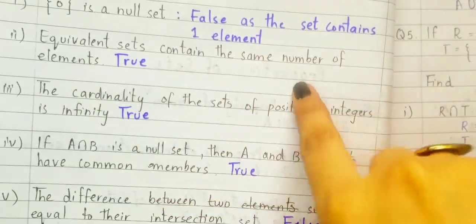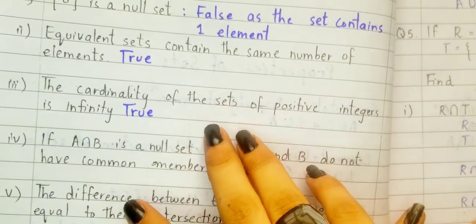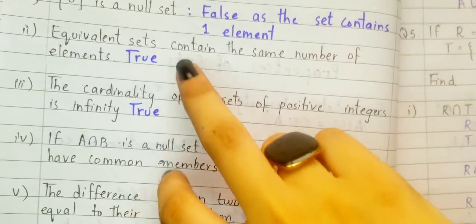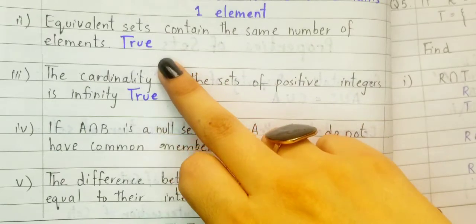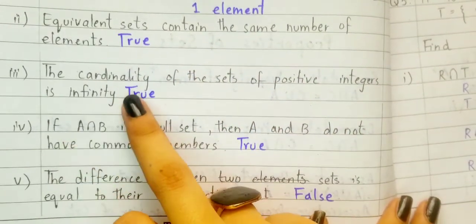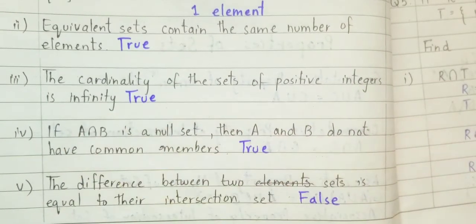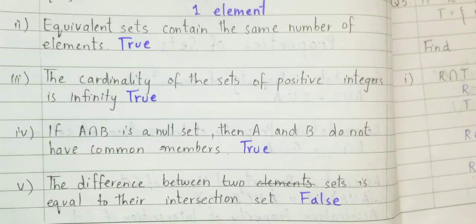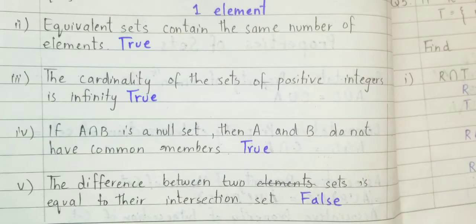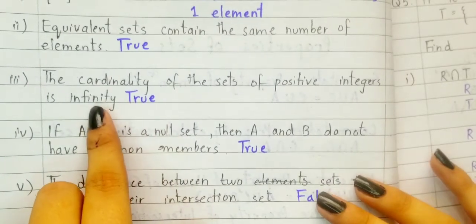Equivalent sets contain the same number of elements. Yes, the same number of elements are there in the case of equivalent sets, right? Now let's move towards the cardinality of the set of positive integers is infinity. It's true because cardinality means the number of elements, and if we are talking about positive integers from 1, 2, 3, we will not be able to count the number of positive integers, so it is infinity.